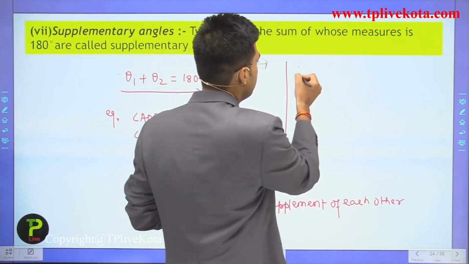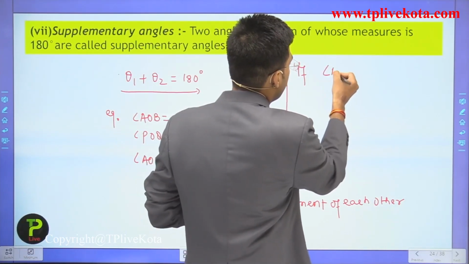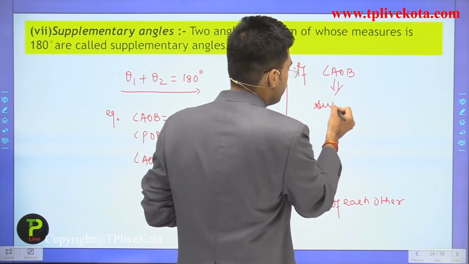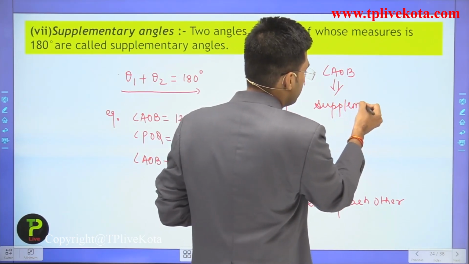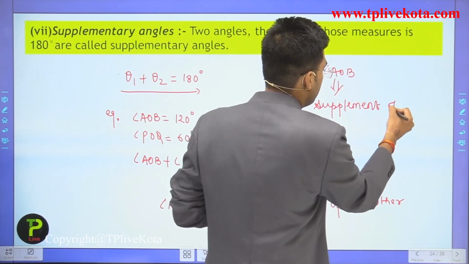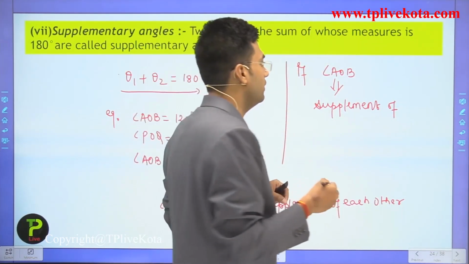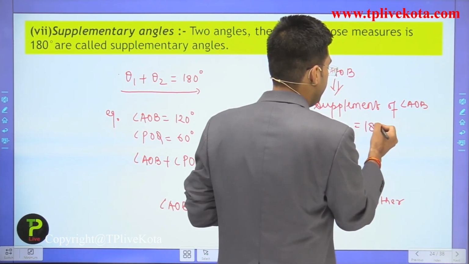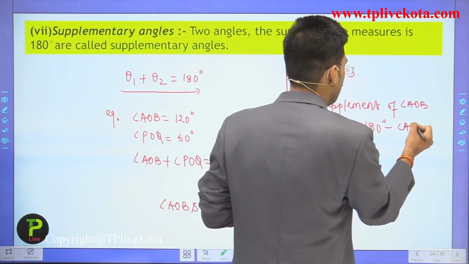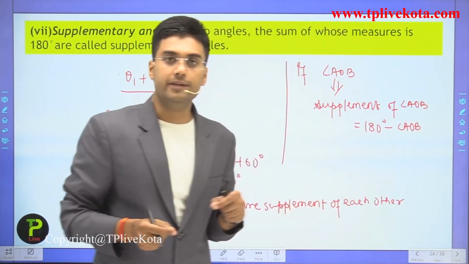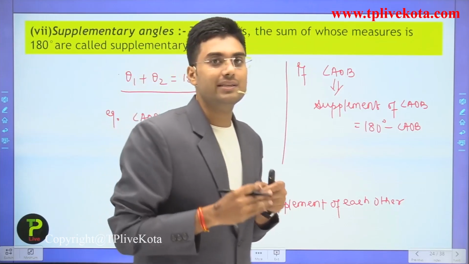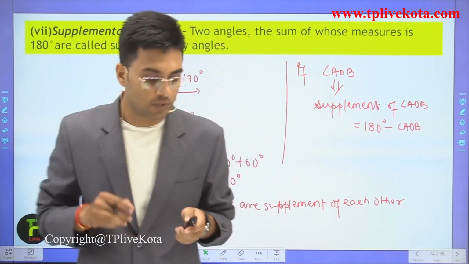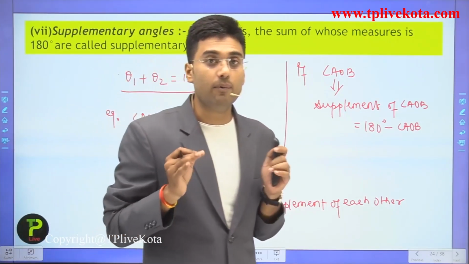And students, if we have angle AOB, then the supplement, or we can say the supplementary angle, of angle AOB is equal to 180 minus angle AOB. Clear? So I hope you understand the meaning of complementary angle and the meaning of supplementary angle. So after this, the next type of angle is